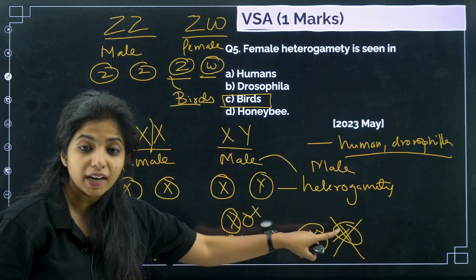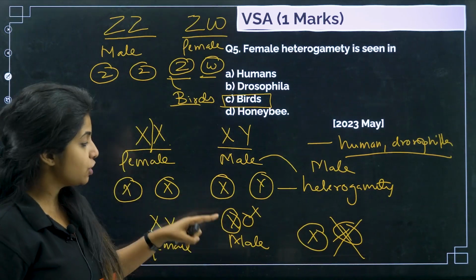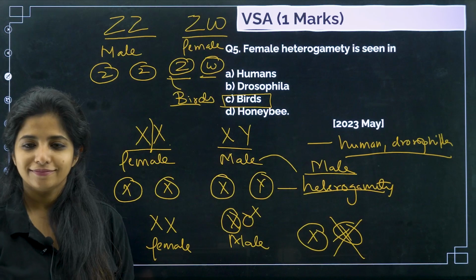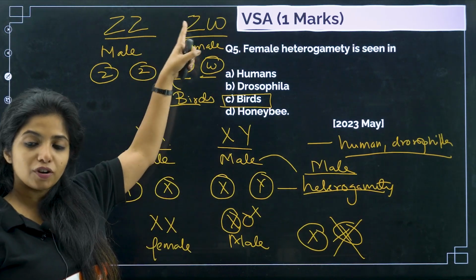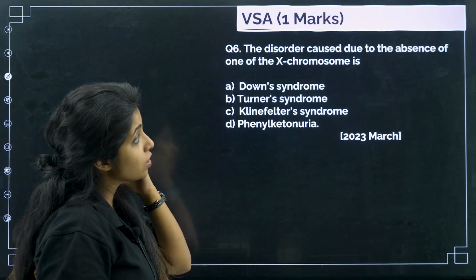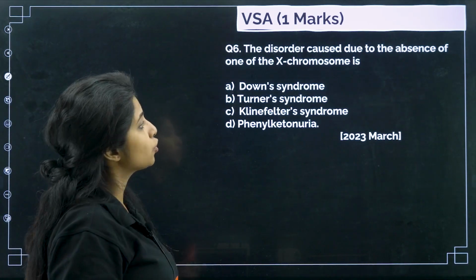So two different types of gametes are also formed over here, which is why both of them are examples of what? Male heterogamety. Okay, there's only one example of female heterogamety and that is this. Remember that. Next question. The disorder caused due to the absence of one of the X chromosomes is?